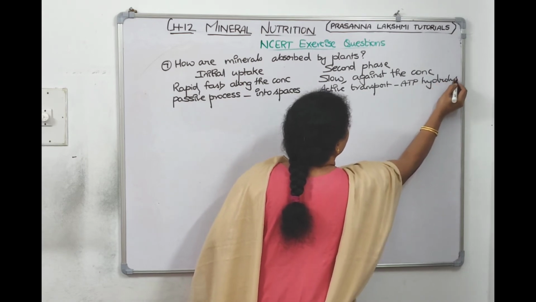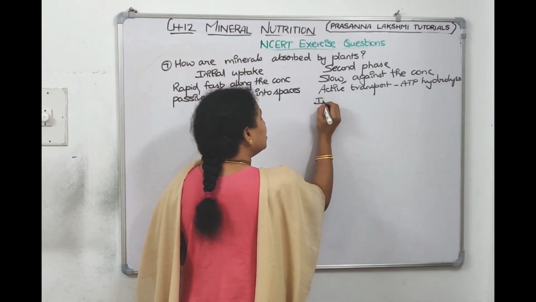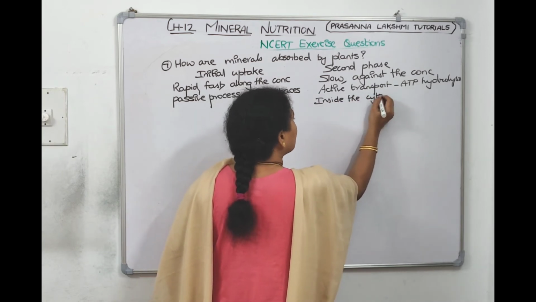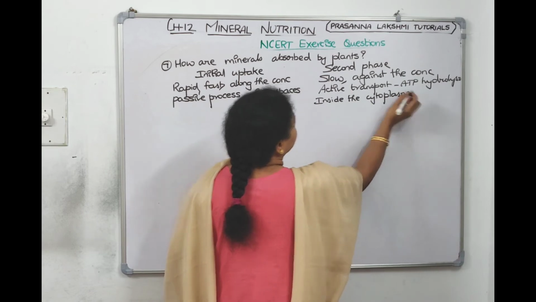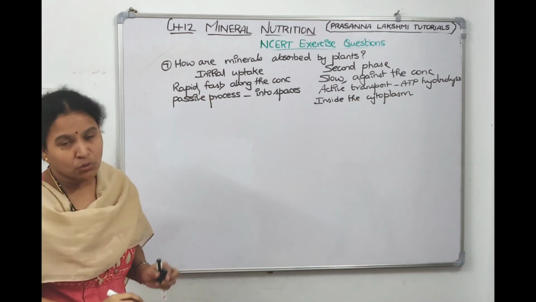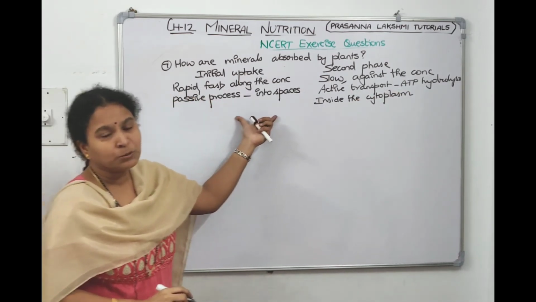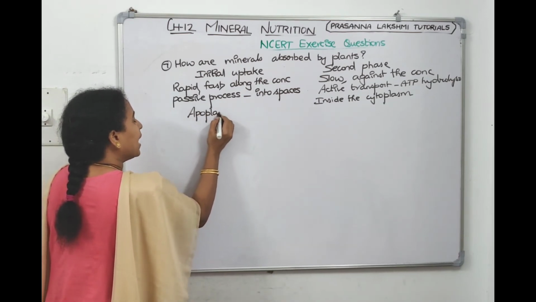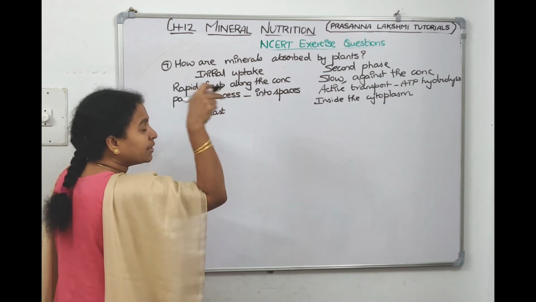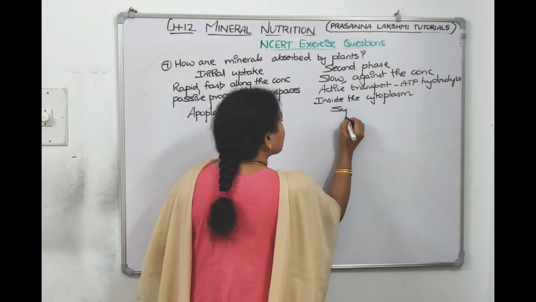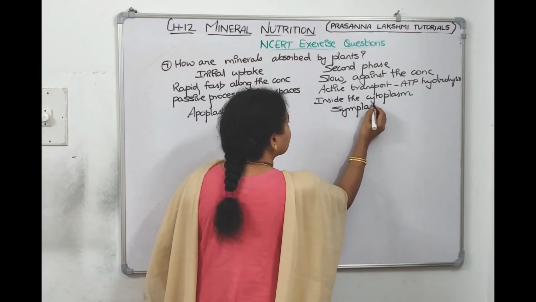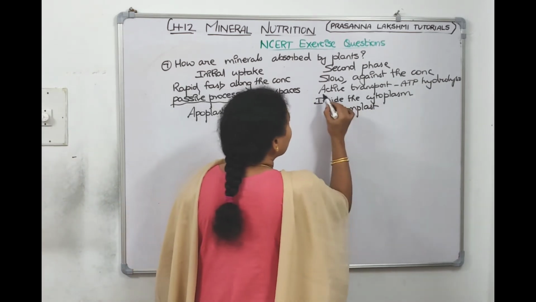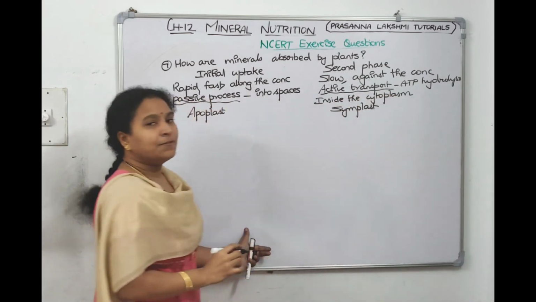It requires energy, and the minerals are going into the cytoplasm. Since it is moving through the spaces, we call this movement apoplast. And since it is crossing the membrane and going into the cytoplasm, this is called symplast. Since no energy, this is passive transport. Since ATP is used, this is active transport.